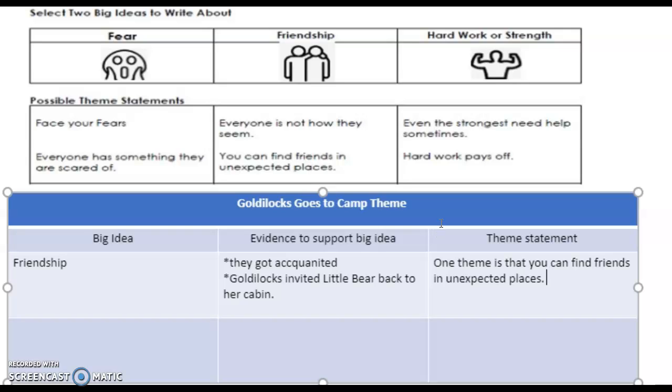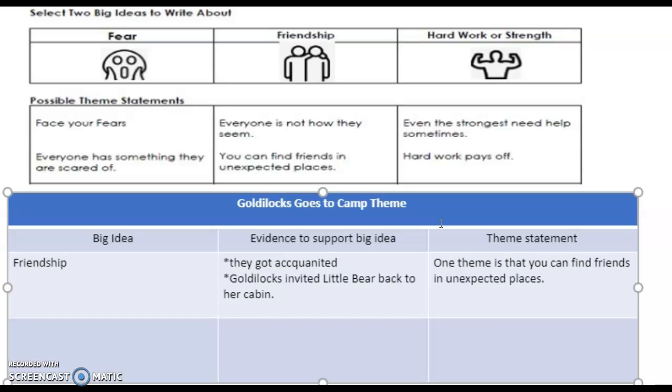That's the theme sentence I chose because Goldilocks really wasn't going to this camp to find friends. She was going to camp to get over her fear. And she did not expect or never even thought it was possible to become friends with the one thing that gave her her fear. So that's why I wrote in unexpected places. We can write any sentence about friendship that would go for our theme statement. But that's just the spin I took on it.